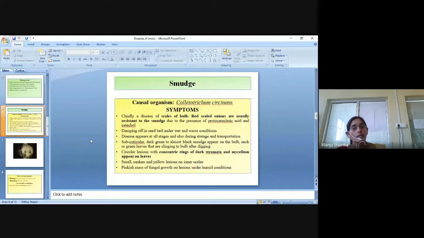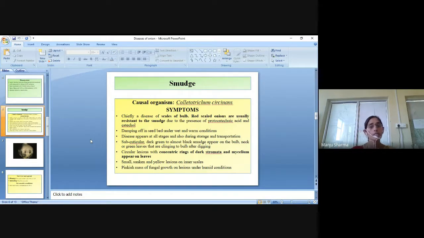Then the next disease is the smudge disease of onion. The causal organism is Colletotrichum circinans. The symptoms: it is chiefly a disease of the scales of the bulb. Red scaled onions are usually resistant to the smudge due to the presence of protocatechuic acid and catechol. Basically, these are two types of acid secreted from onion.